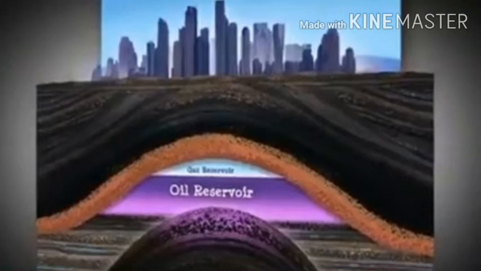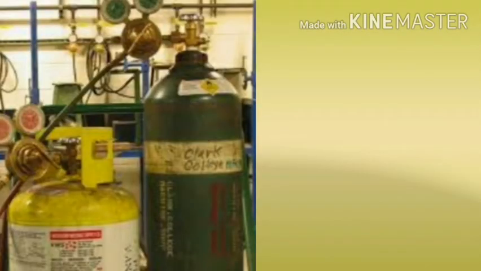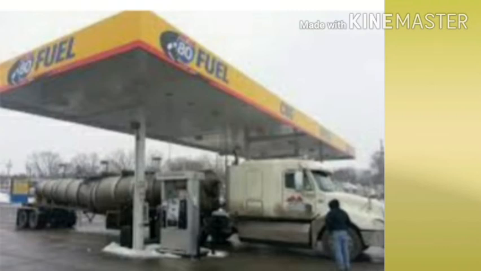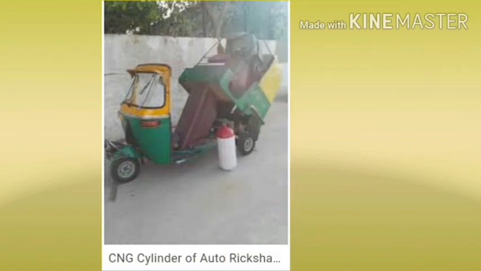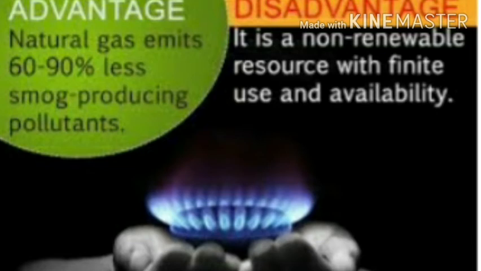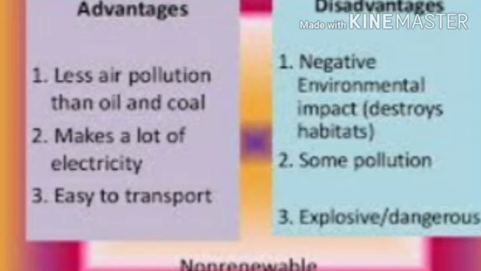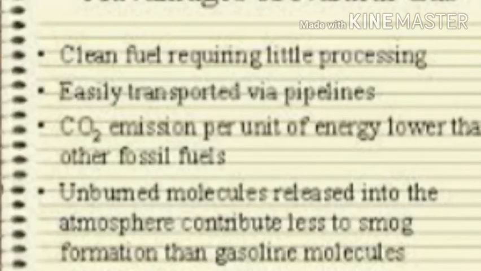Natural gas is stored under high pressure as compressed natural gas. It becomes easier to store, transport, and use natural gas in the form of CNG. Natural gas is called a clean fuel because it burns without producing any smoke and does not cause air pollution. Natural gas is a good fuel because it burns easily and produces a lot of heat. Moreover, natural gas burns with a smokeless flame and causes no air pollution.